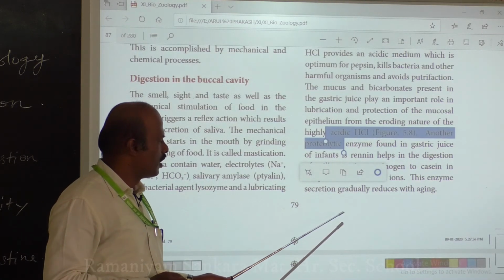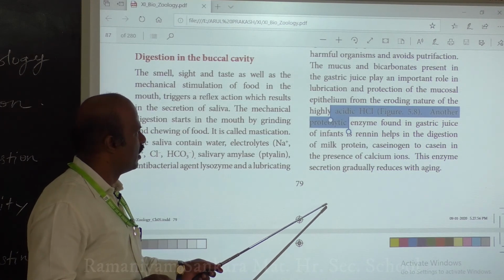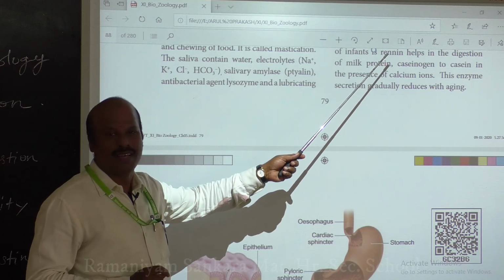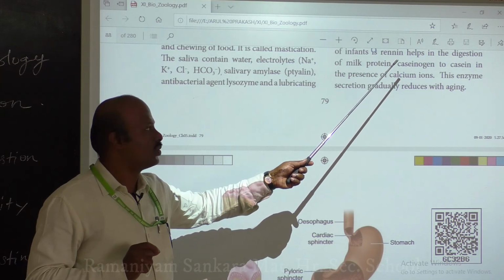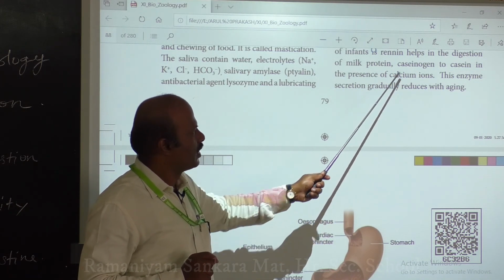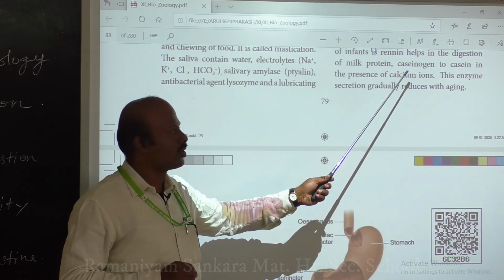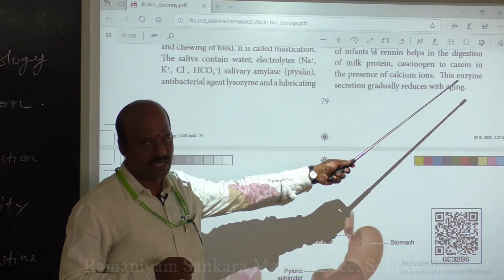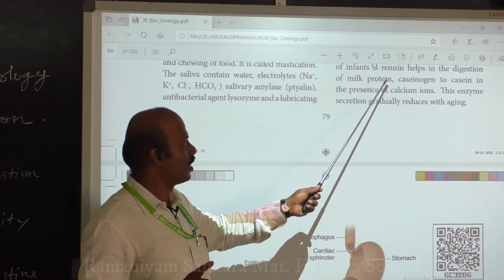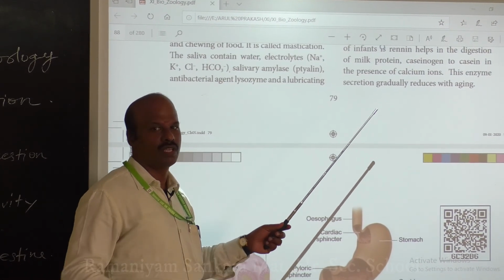Another important enzyme present in the stomach is renin. Renin is produced by the stomach, especially in infants. This enzyme renin helps to digest the milk protein caseinogen into casein. Okay, caseinogen is a milk protein. It is an unavailable form of protein. This protein is converted into an easily available form, that is casein, by means of the enzyme renin. So this is the second proteolytic digestive enzyme, produced only in infants, and as a baby ages, the production of this enzyme stops.